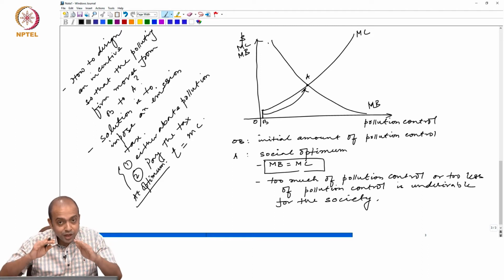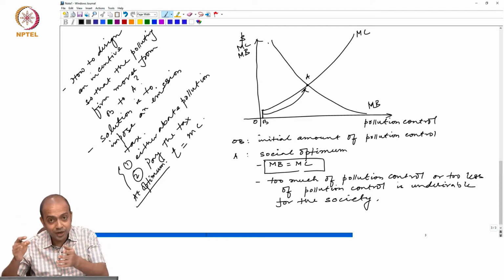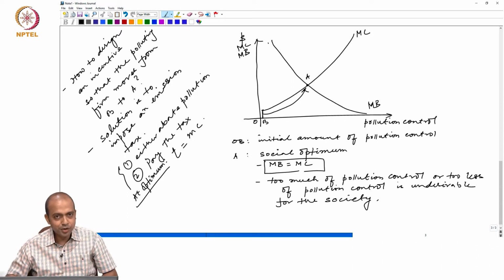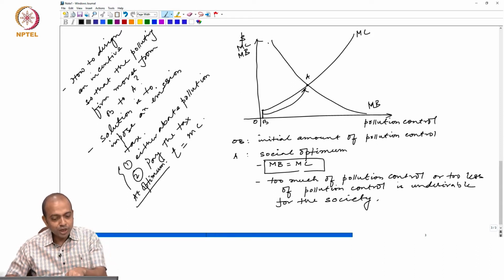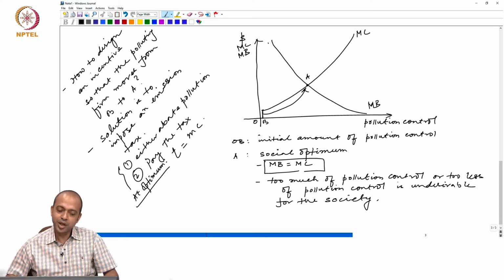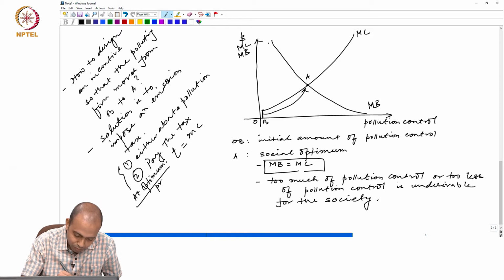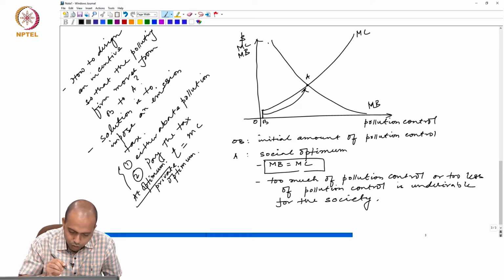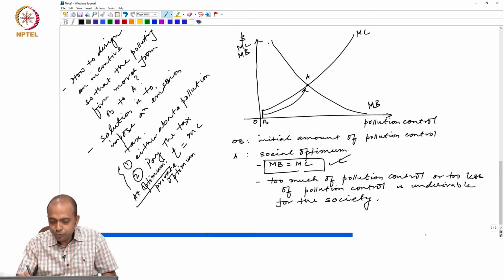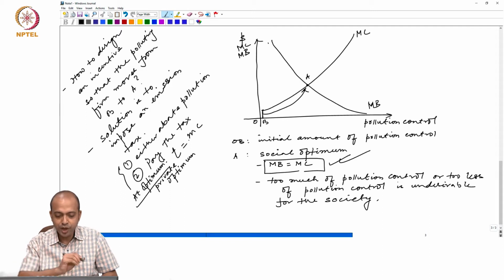So, the private player will decide how much to abate depending on the tax rate and marginal cost of abatement. The private player will equate these two to decide the private optimum level of pollution control. This is called private optimum. We have already got another optimum which is called social optimum.